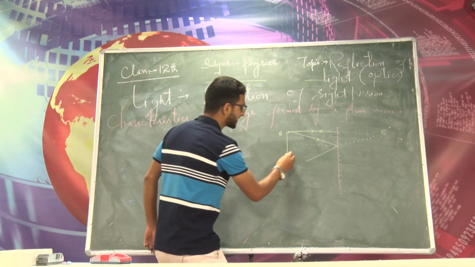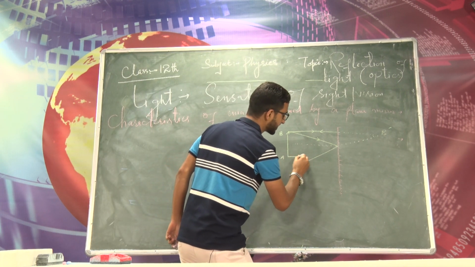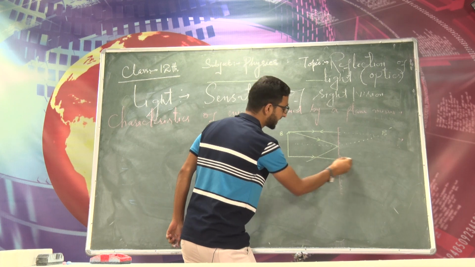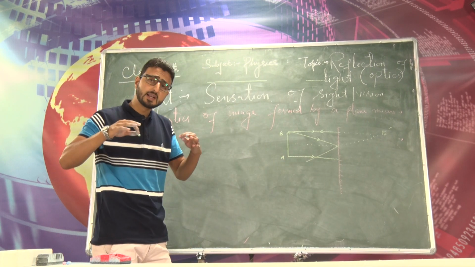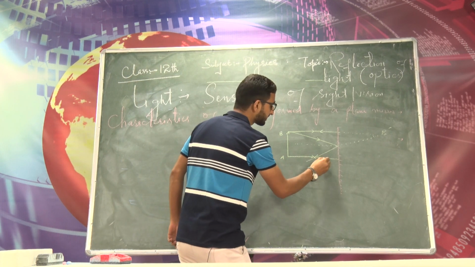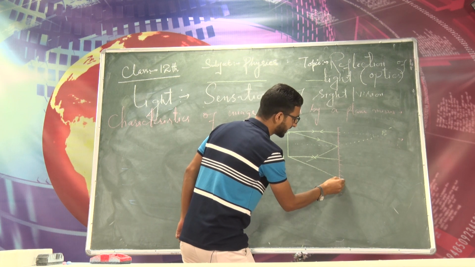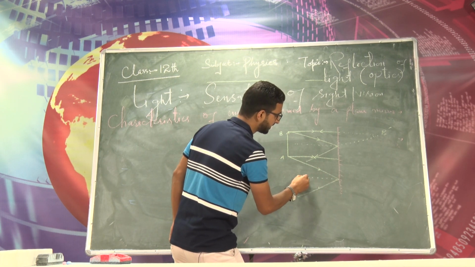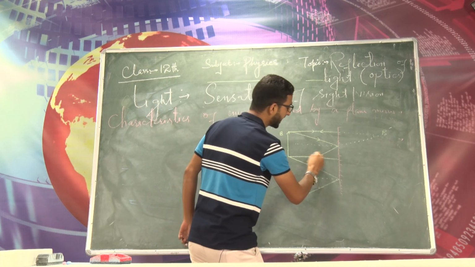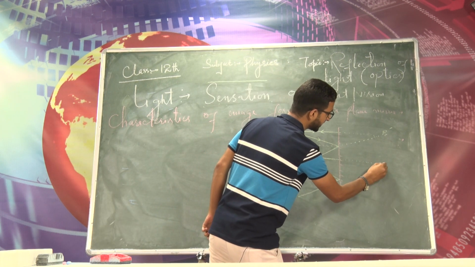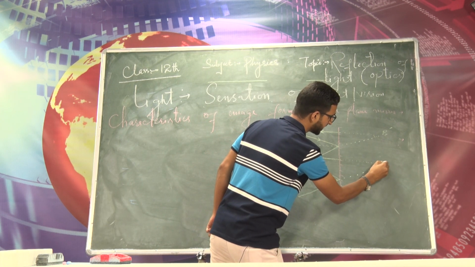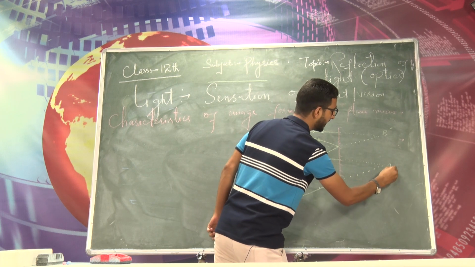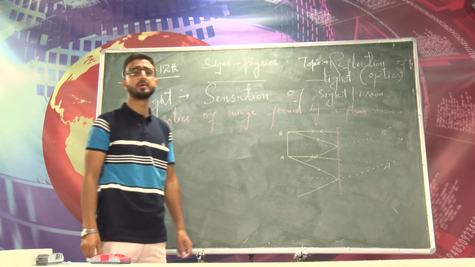Now the same thing will happen here. This is the base of the extended object. It strikes the plane mirror normally. It will again retrace its path. Now if it strikes the mirror here, it will be reflected in this very direction as per the laws of reflection. Is that clear? Again I can proceed these two backwards, so they meet at this very point. This will be called A dash, which is the virtual image of A.